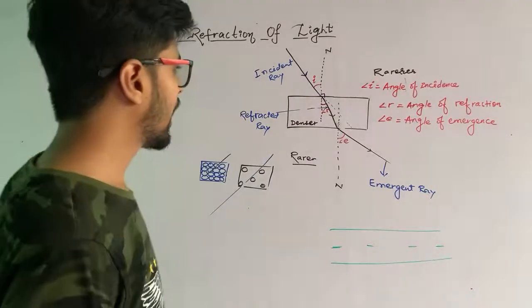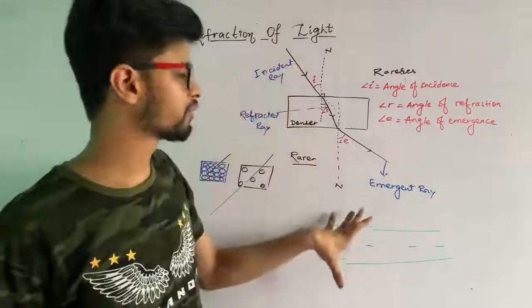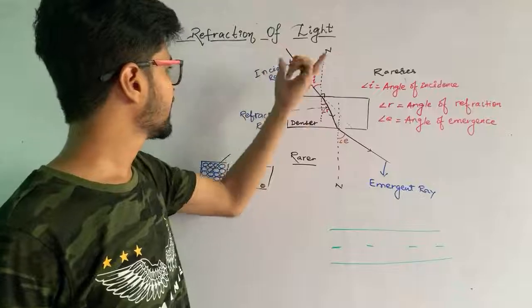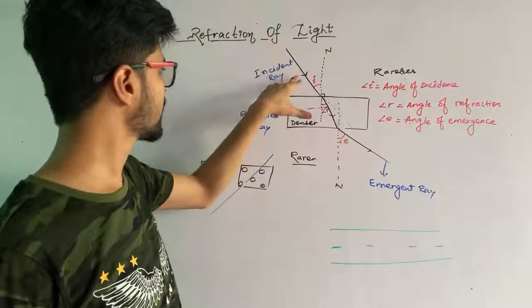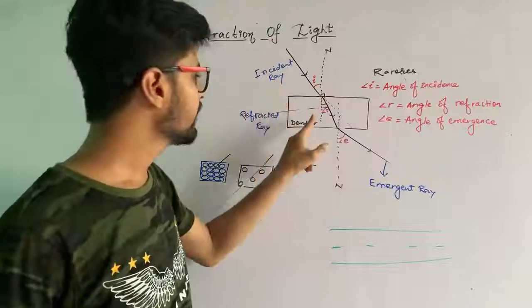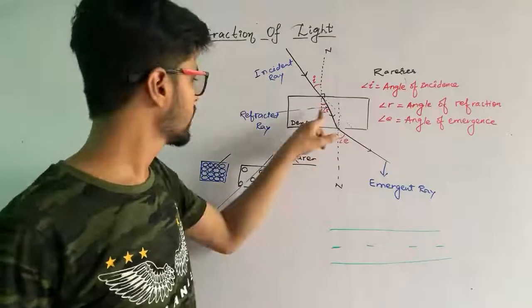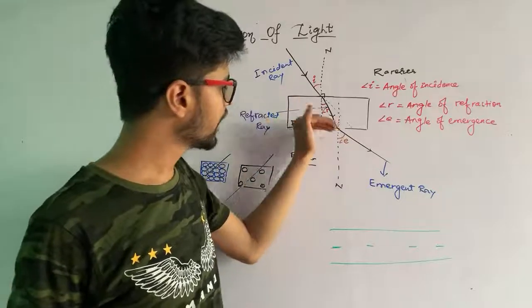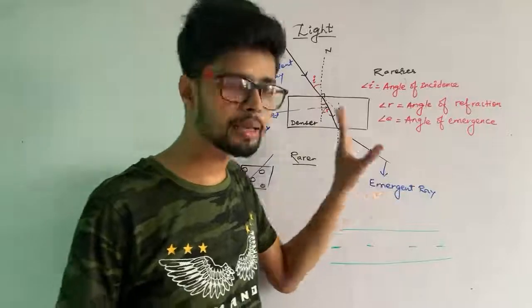I hope you all have understood about the different types of rays. When a ray is coming from the rarer to the denser medium, that is known as the incident ray, and the light ray which passes through the denser medium is known as the refracted ray, and when the light ray is coming out from the denser to the rarer medium, that is known as the emergent ray.